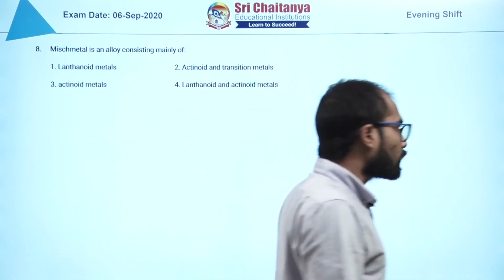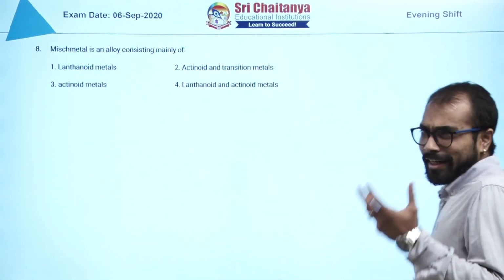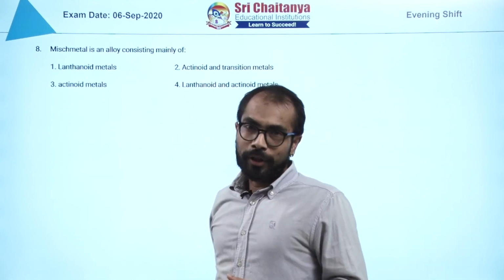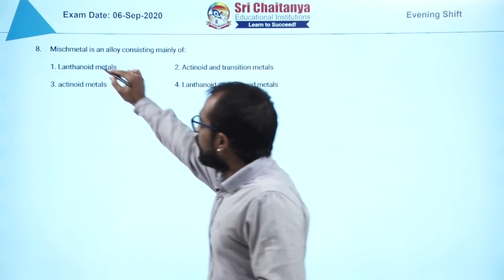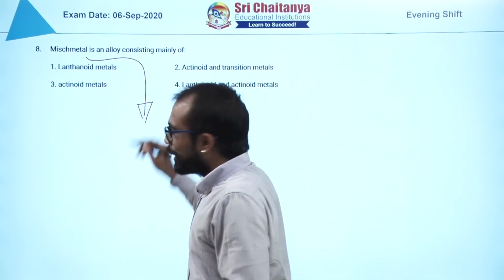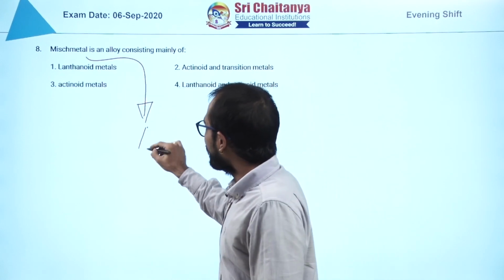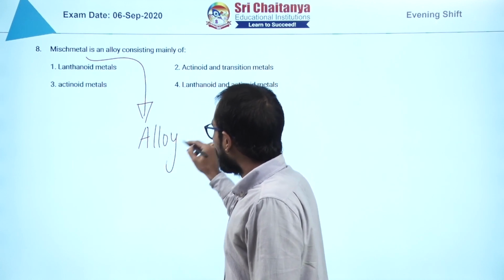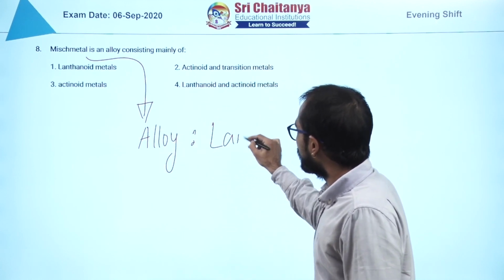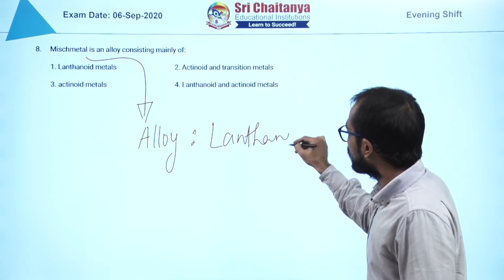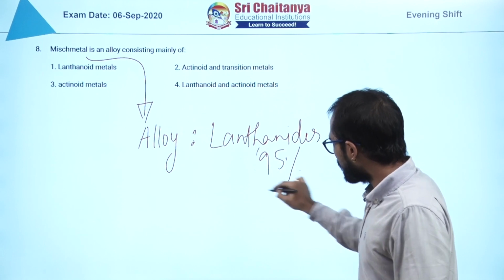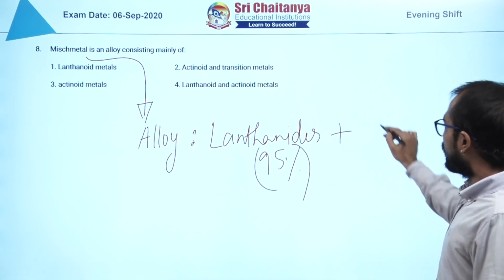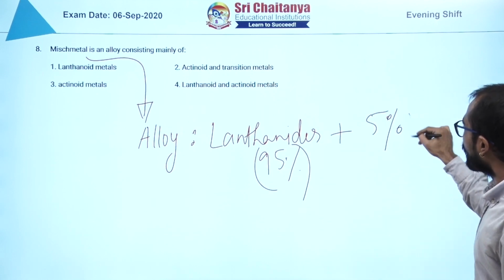The next question is again an information question, particularly found in F block. Misch metal is a very interesting alloy. It's actually an alloy. It contains lanthanides, almost 95%, it varies sometimes depending on the use, and 5% iron.